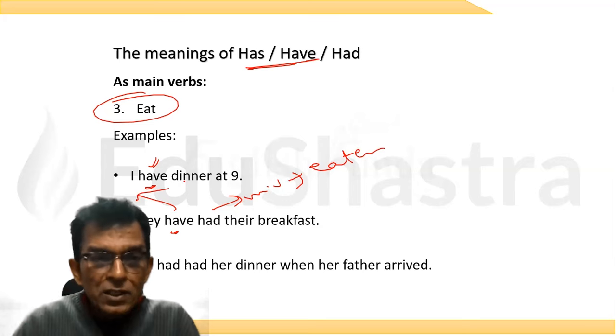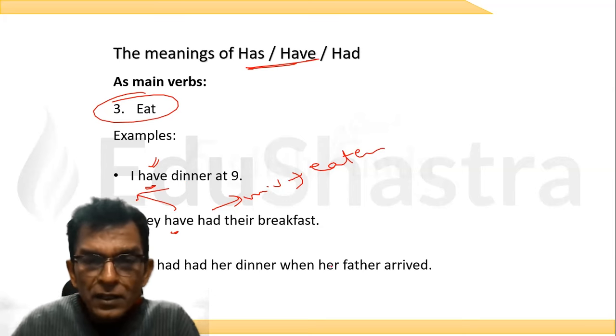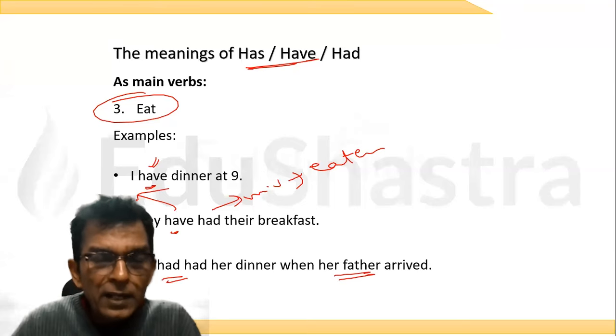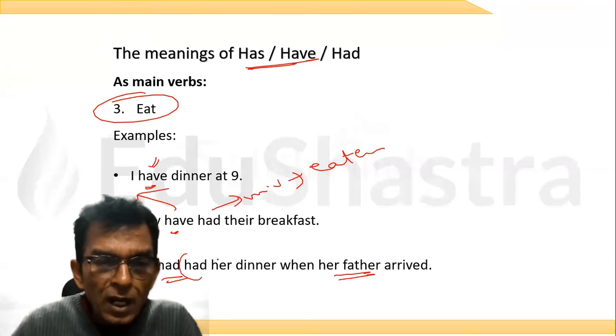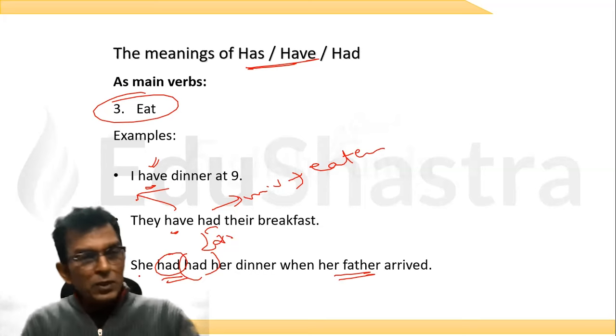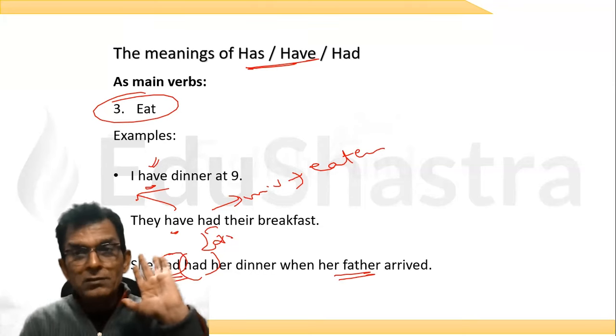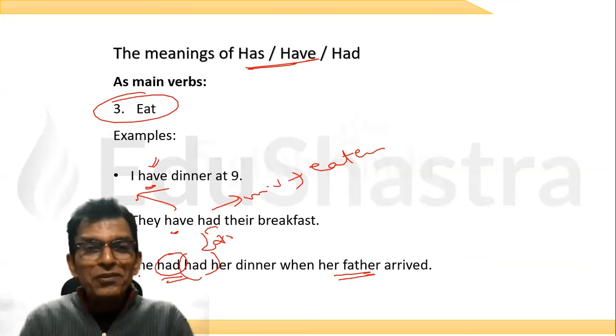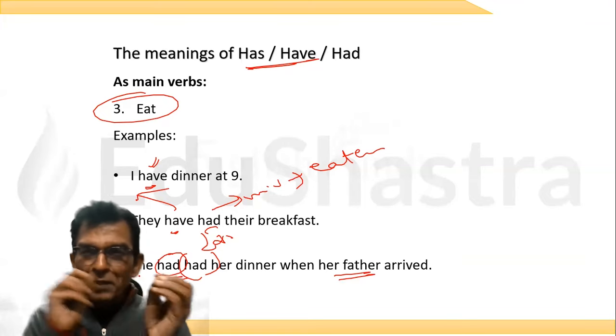Now look at this sentence. She had had her dinner when her father arrived. जब उसके पापा आए, she had had her dinner. खा चुकी थी. Okay? She had had her dinner when her father arrived. जब तक उसके पापा आते तब तक वो खाना खा चुकी थी. That is the power of knowing these small tidbits.